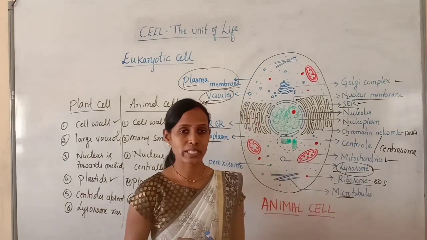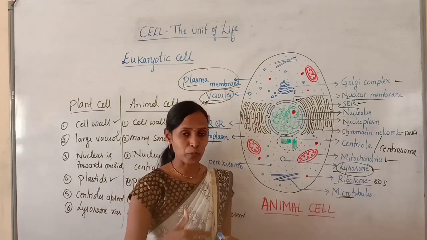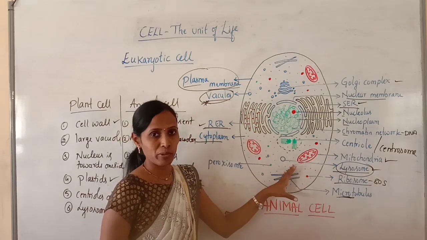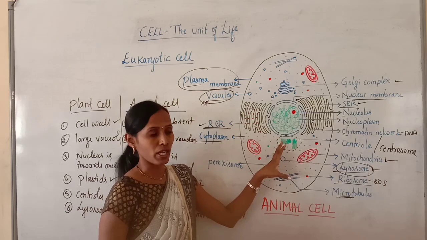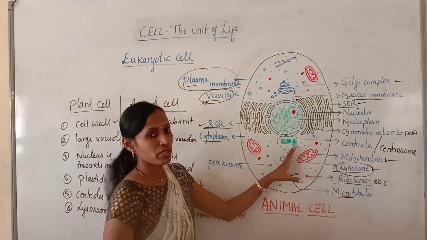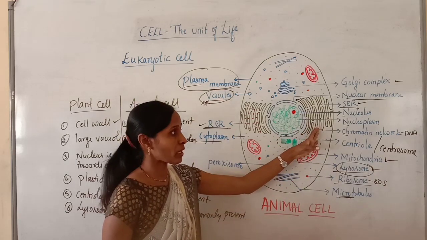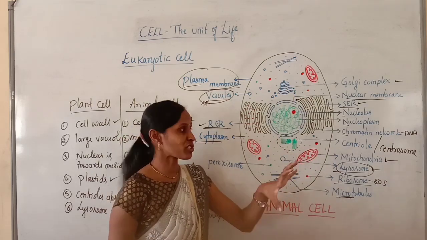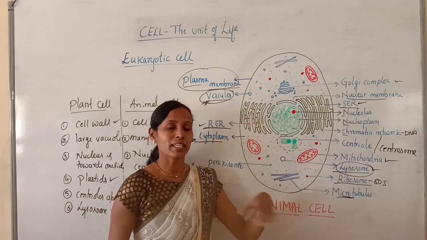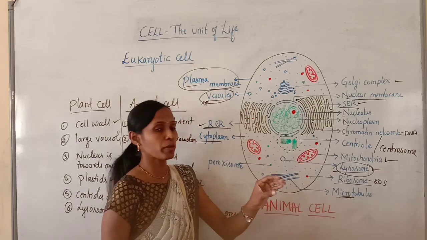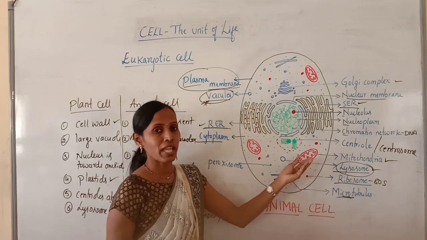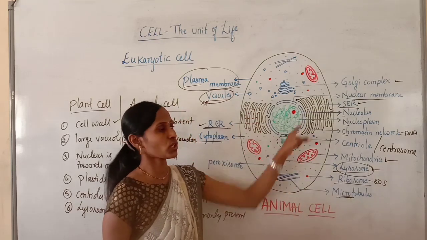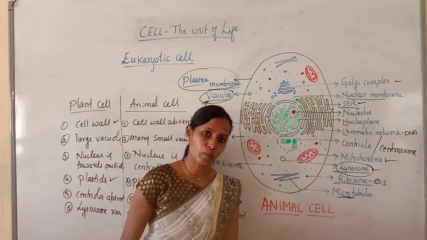So this completes today's class. In the next class onwards, we will be taking up each and every labeling we have discussed, or each and every organelle. We have discussed nucleus, endoplasmic reticulum, Golgi complex, mitochondria. Just we have mentioned the names only, but in the further classes we will be taking each organelle and we will be discussing in detail about each and every structure which is present in the cytoplasm.